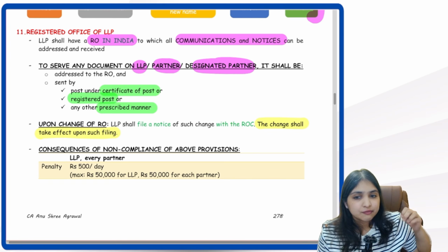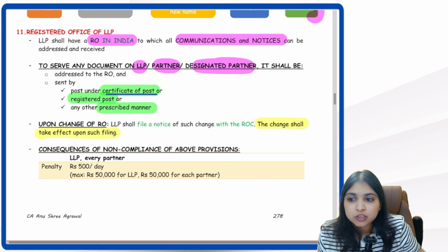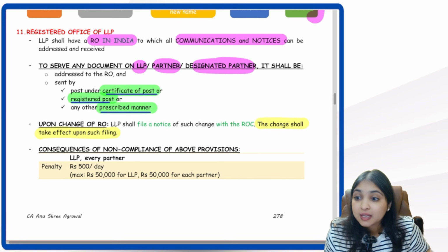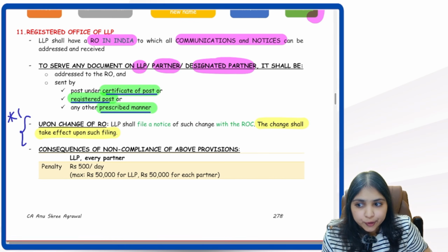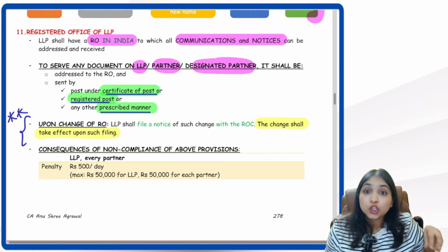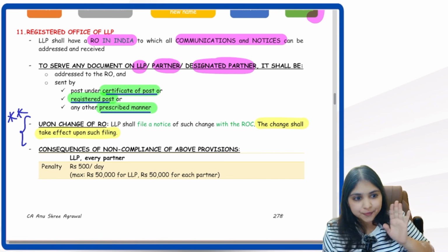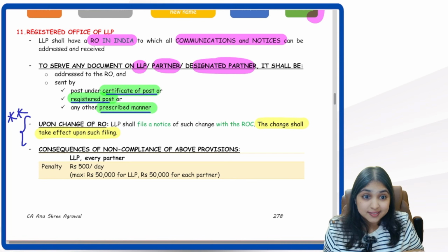The LLP Act says if we want to send any notice to the LLP, we can send it either by certificate of posting or by registered post or any prescribed manner. Now comes the next problem. This is important from the MCQ point of view. What if the LLP decides to change the RO address? Question number 1: can they change? Yes, they can change.